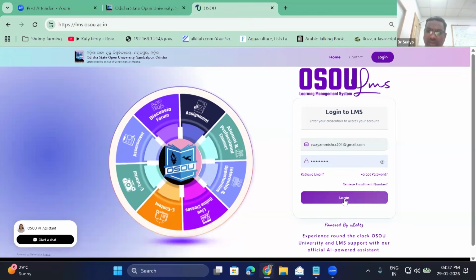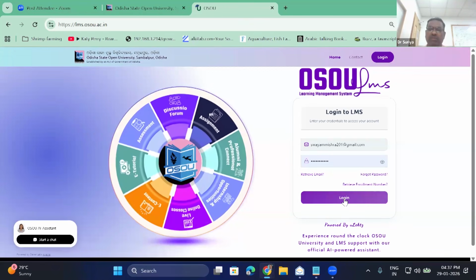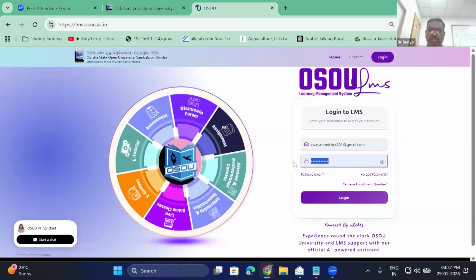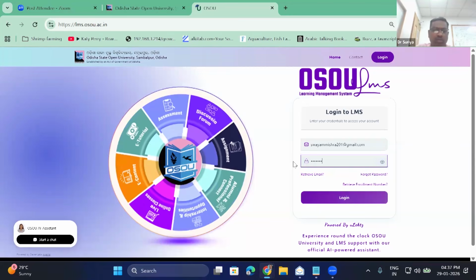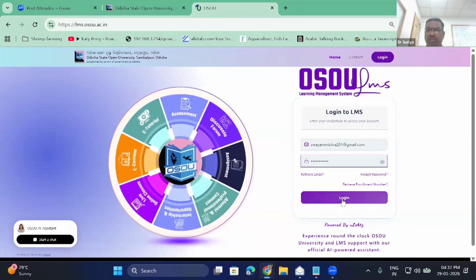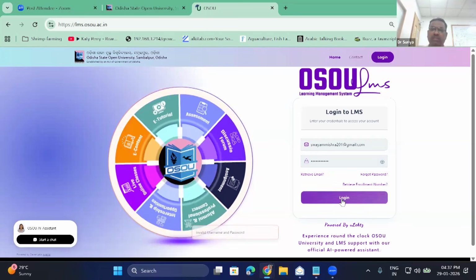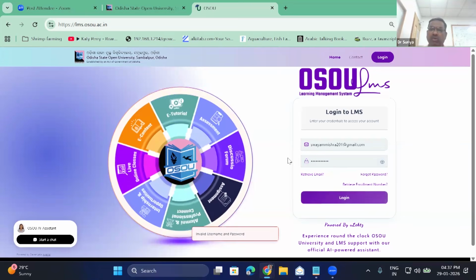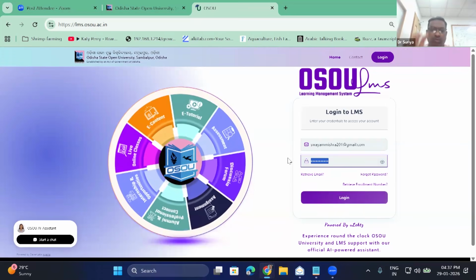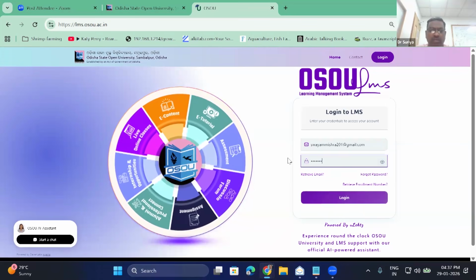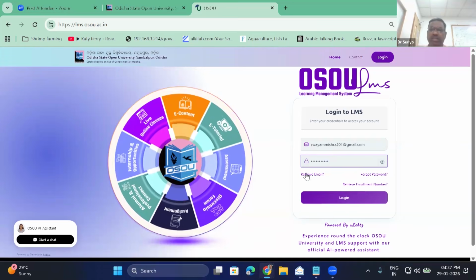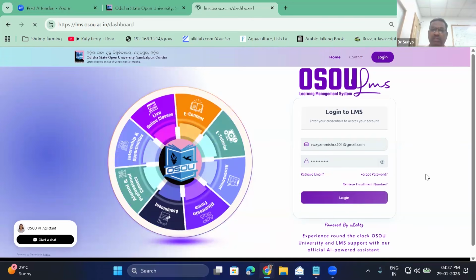I am entering a different password here. If you log in with a wrong password, it will say so. So you have to enter the correct password for this login.